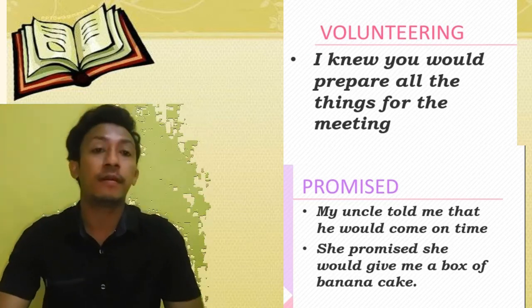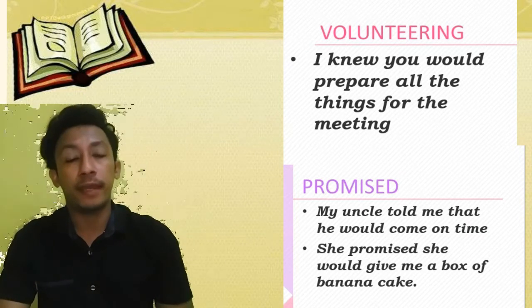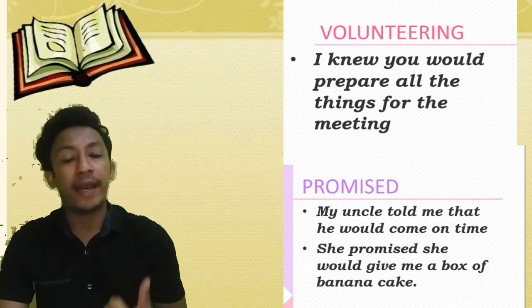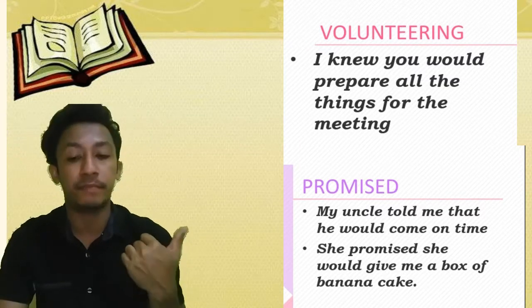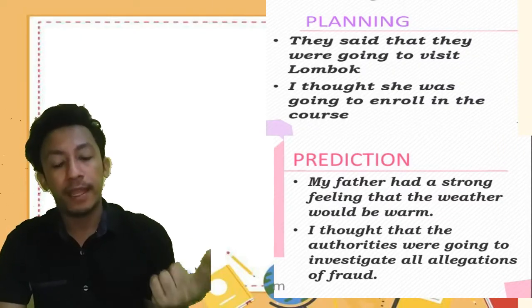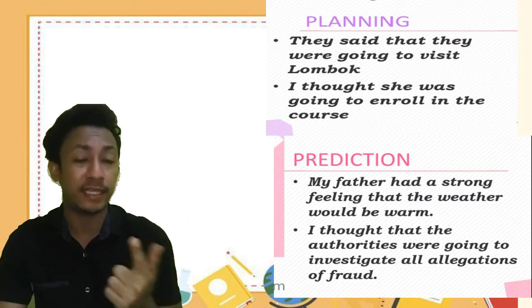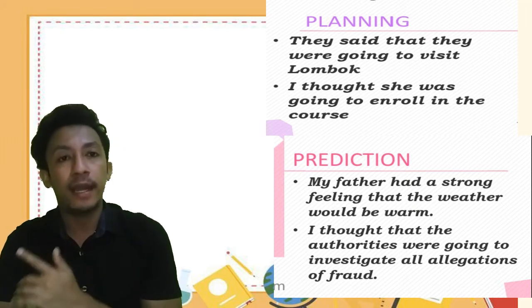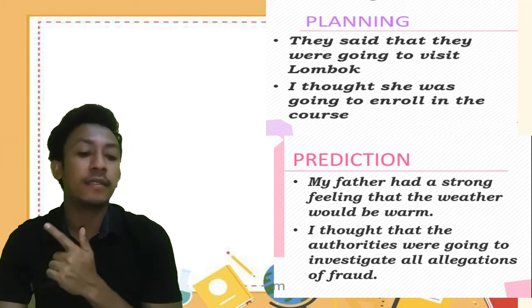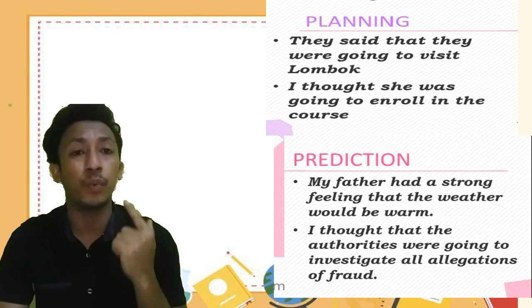For making a promise: my uncle told me that he would come on time. Planning: they said that they were going to visit Lombok. And prediction: my father had a strong feeling that the weather would be warm.